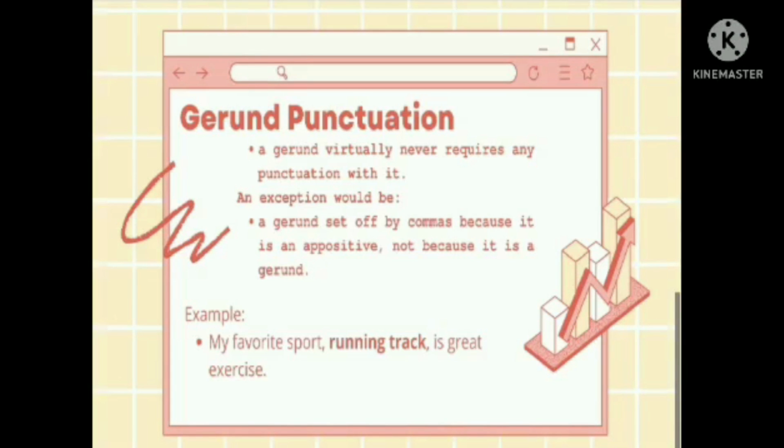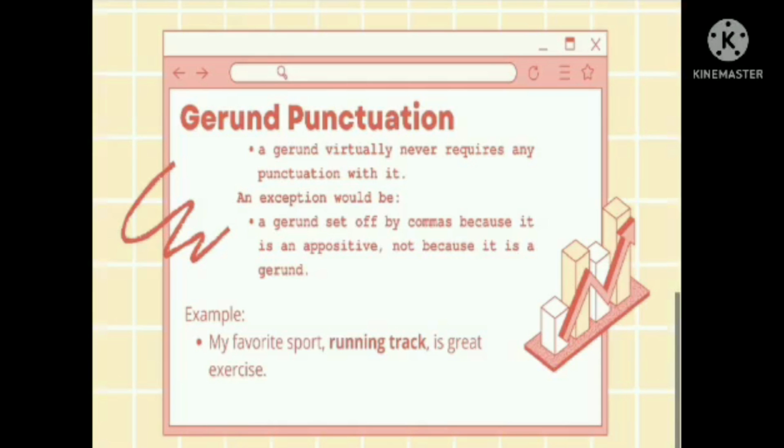But wait, there is an exception. An exception would be a gerund set off by commas because it is an appositive, not because it is a gerund. In other words, a gerund can be used as an appositive. An appositive is a word or group of words that renames a noun and gives more information about it. Just like the given example here: my favorite exercise, comma, swimming, comma, keeps me fit.